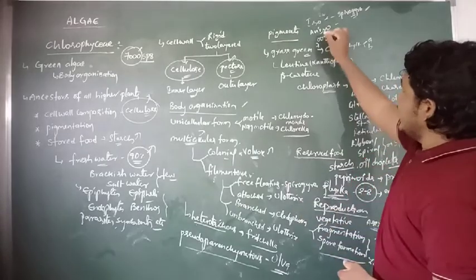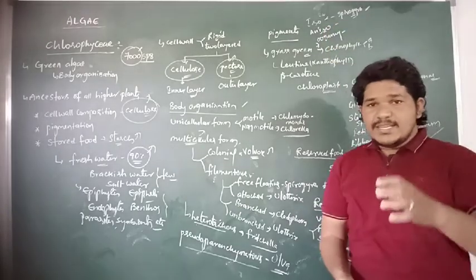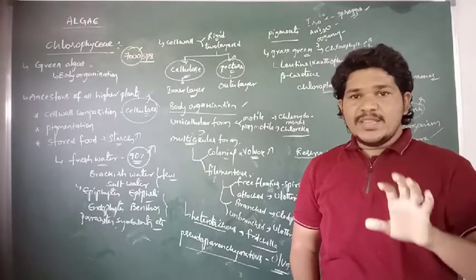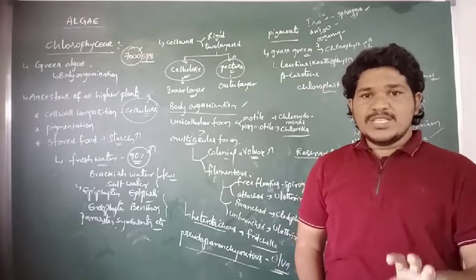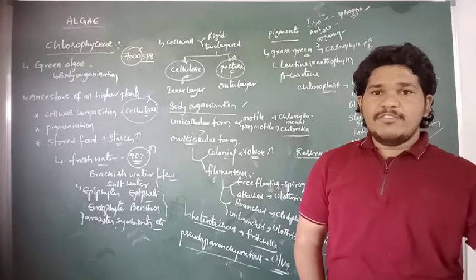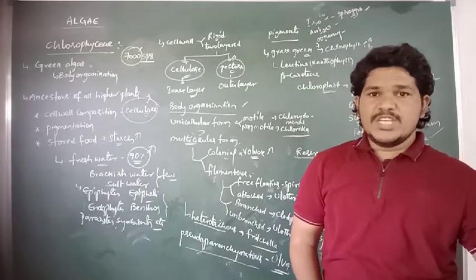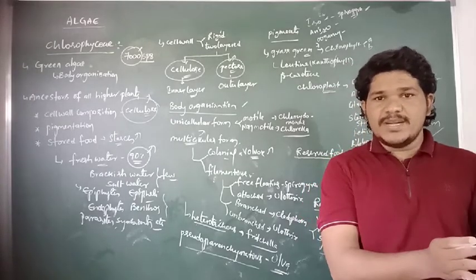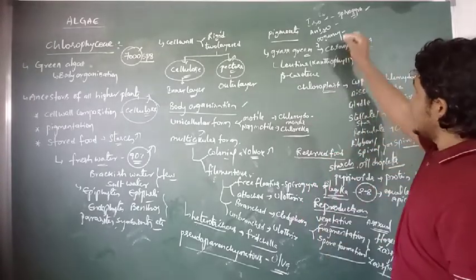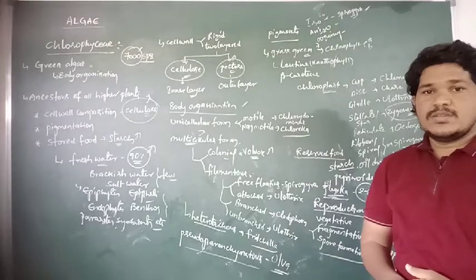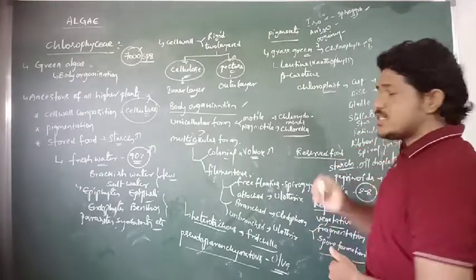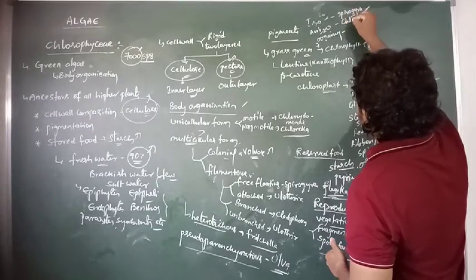And then anisogamy. Here is the fusion of dissimilar gametes. The gametes involved in the fertilization process are dissimilar in their morphology and dissimilar in their physiology. So simply saying, the fusion of dissimilar gametes is referred to as anisogamy. This kind of sexual reproduction occurs in Chlamydomonas.